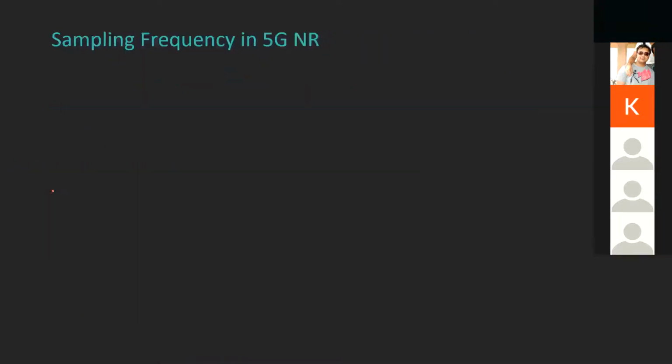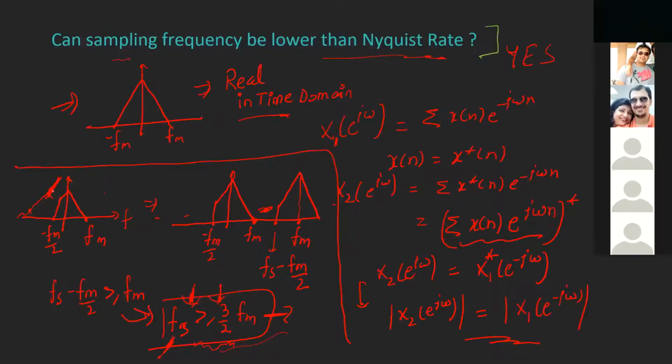So with this, I'll just... Pulkit, in the last slide, I have one question. While recovering the signal at the receiving end, the filter won't have the cutoff frequency Fs by 2, right? Could be lower also. No, it should be greater than Fm, because only then we can recover. Yes. So this Fs by 2 won't be the cutoff frequency in that.